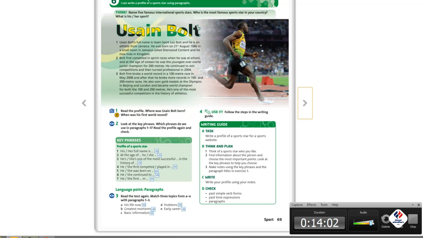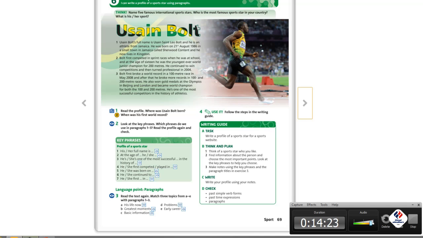Okay, in practice 1. Where was he born? He was born in Jamaica. And when was his first world record? His first world record was in May 2008. And now let's look at practice 2.